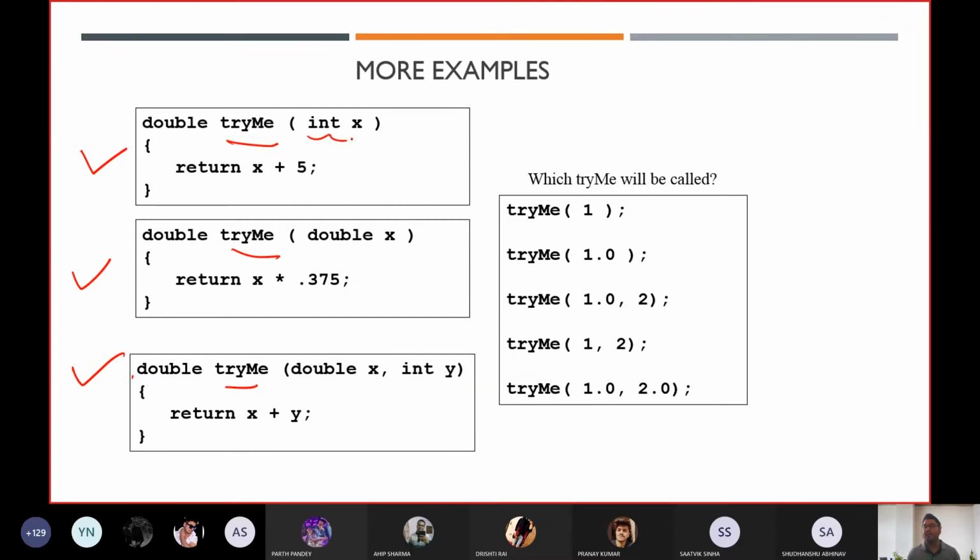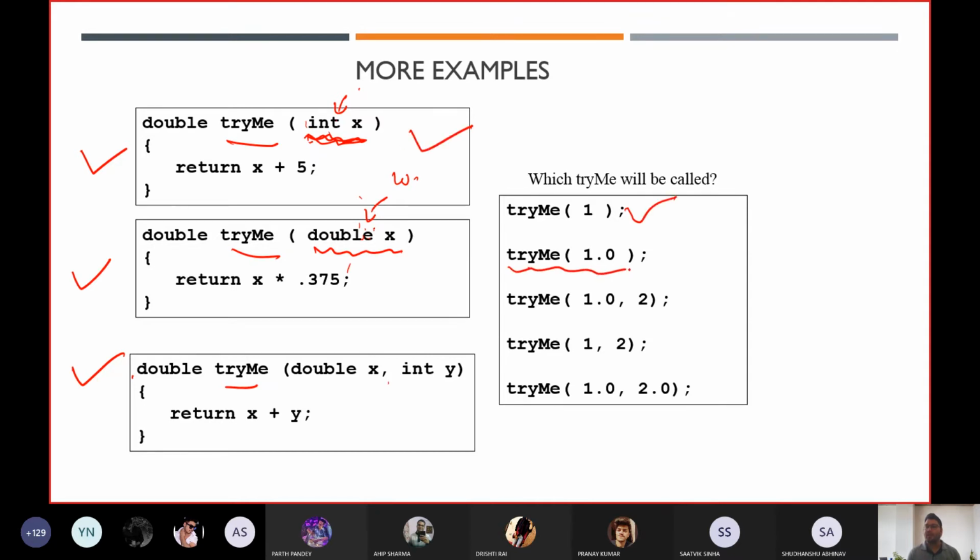Always keep in your mind, sometimes students get confused. We are passing a single argument here, so is it the same signature or a different signature? Here again it is a different signature. Why? Because here you are asking for an integer value, but here you are asking for a double value. That is why we get a different signature. If we are calling with 1, it will directly call your first one.